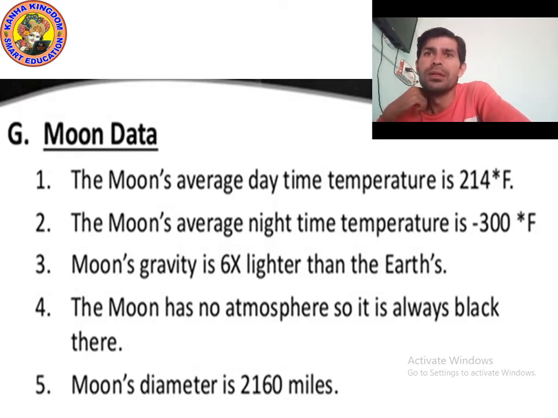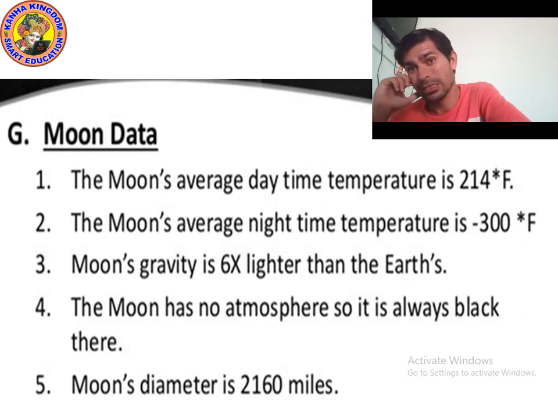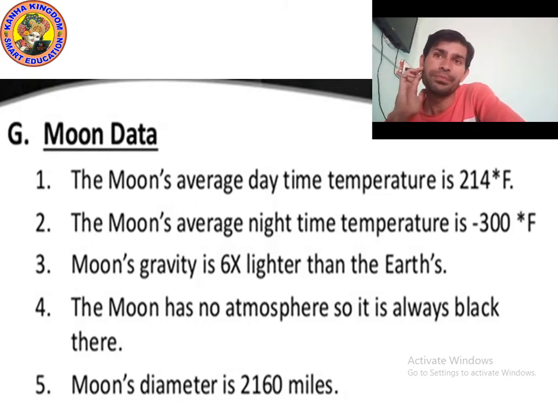Okay, the moon has no atmosphere. Yes, it has no atmosphere, which means no air is present. So it is always black there. Think, if the layer of air is not present, then what will happen? Yes, you cannot breathe.